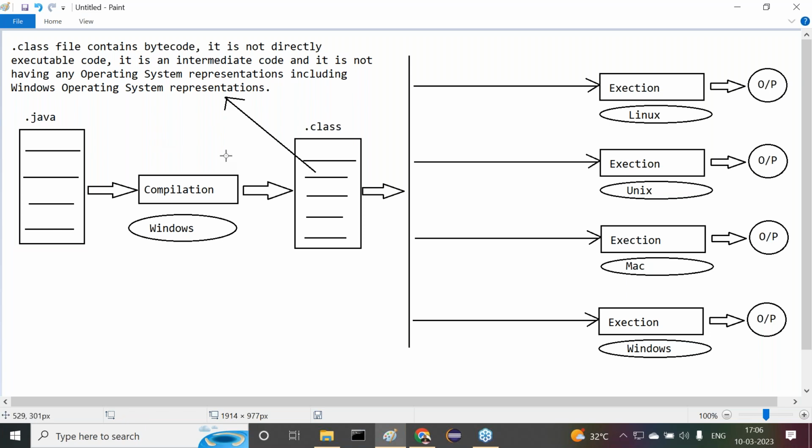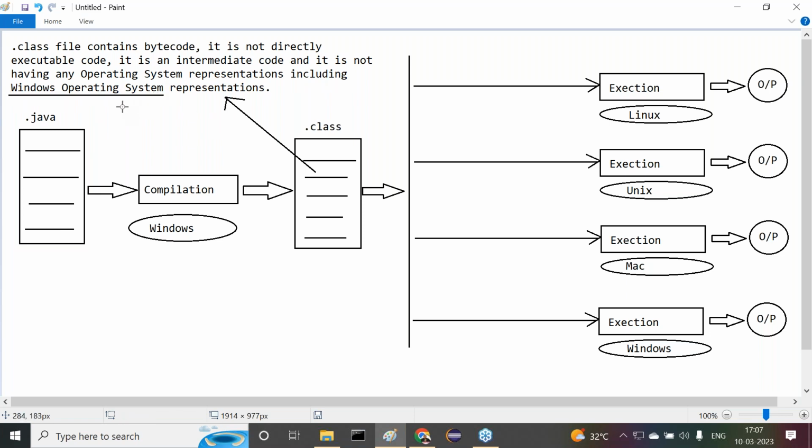Observe carefully what exactly the point is that I'm giving here. This is an important point. Now try to understand it. A dot class file contains bytecode. It is not directly executable code. It is an intermediate code and it does not have any operating system representations, including Windows operating system representations.